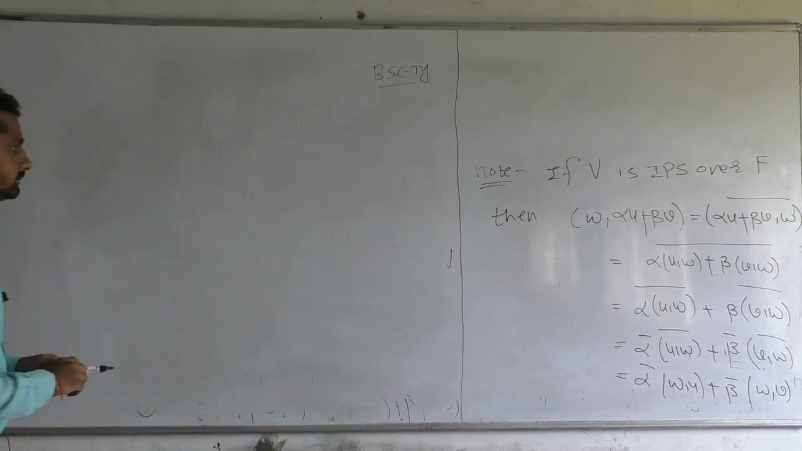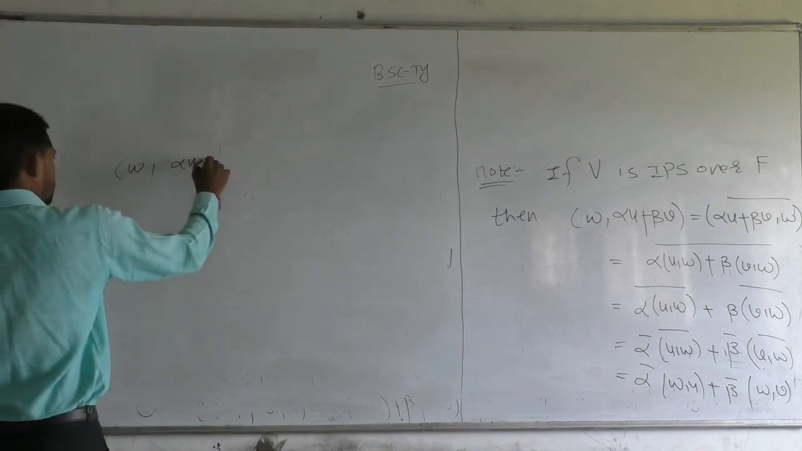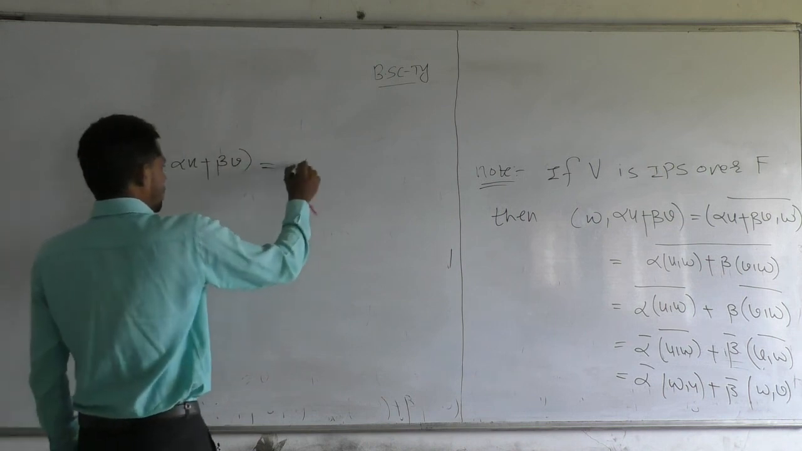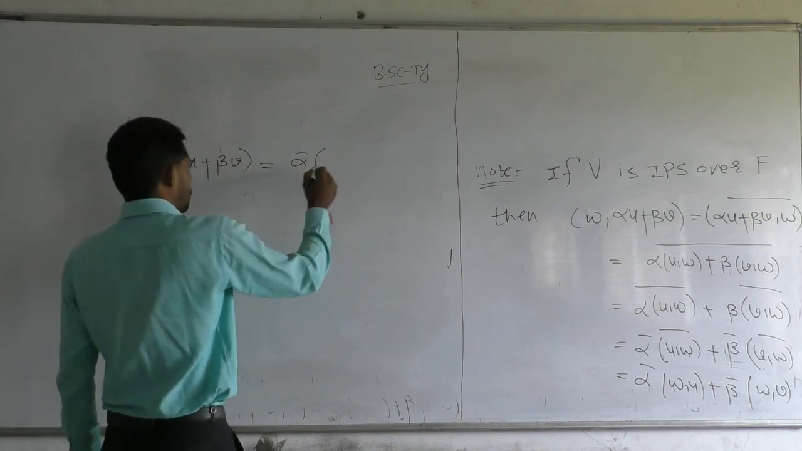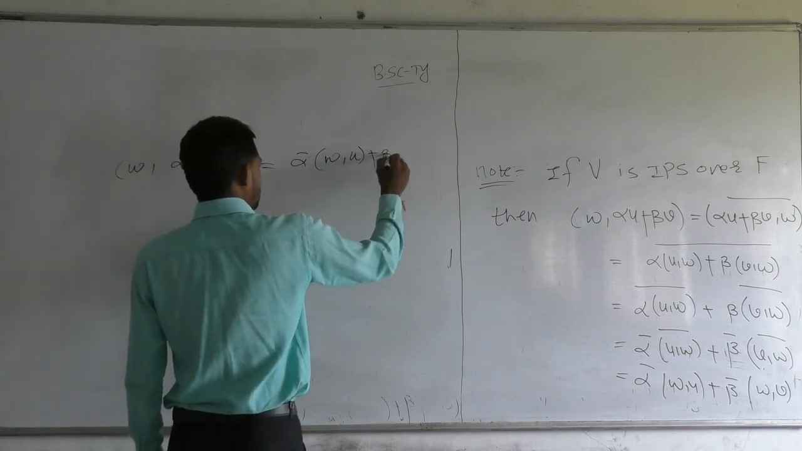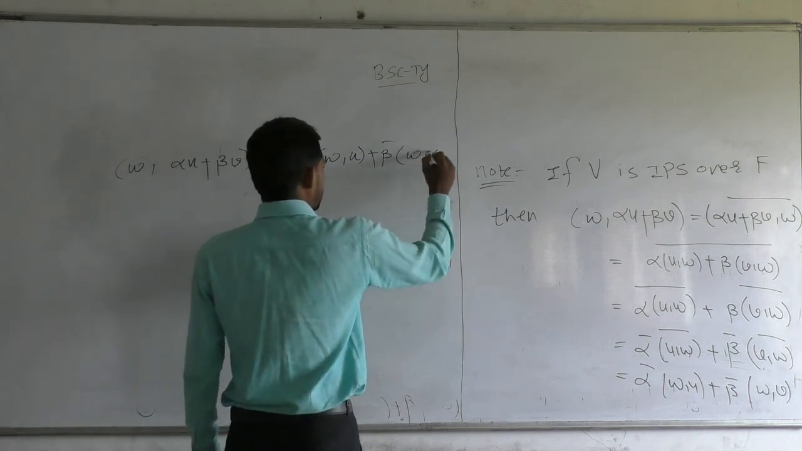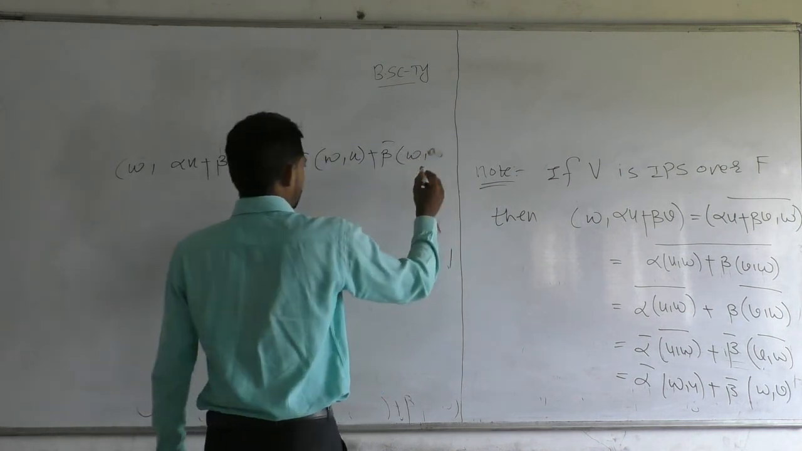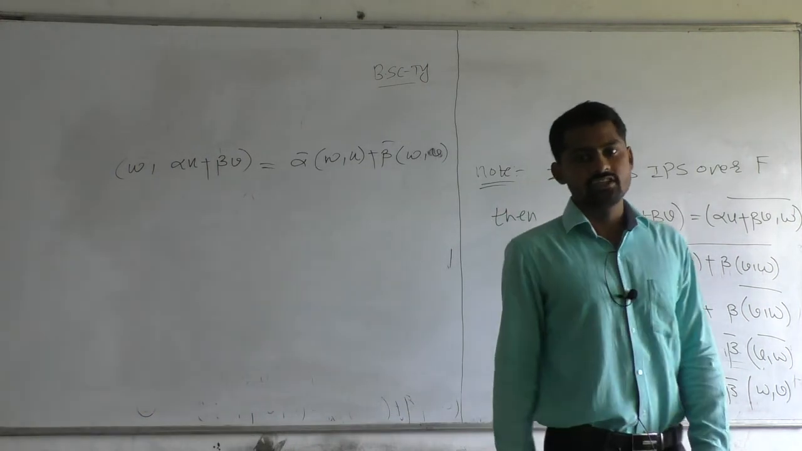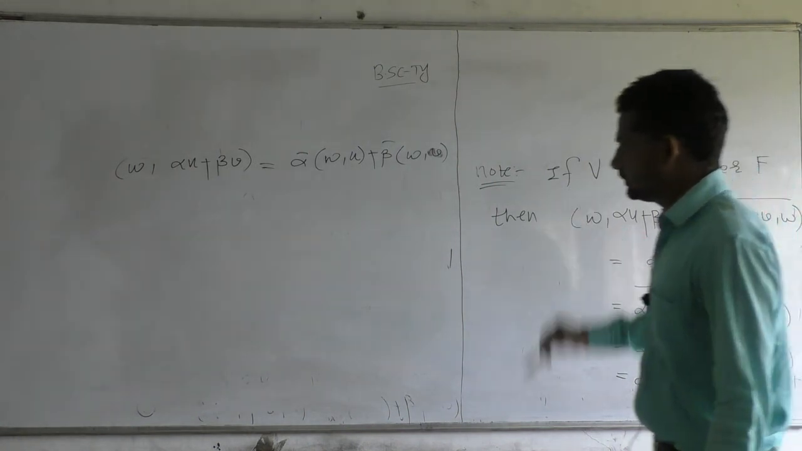That is, ⟨W, αU + βV⟩ is nothing but ᾱ times the inner product of W and U plus β̄ times the inner product of W and V. We proved this using the three conditions of an inner product space. So keep this in mind.